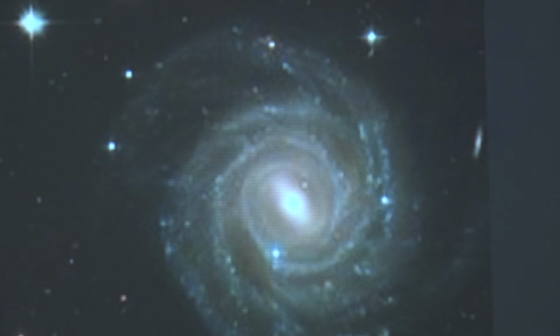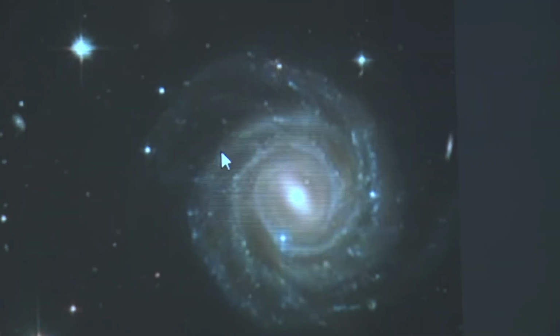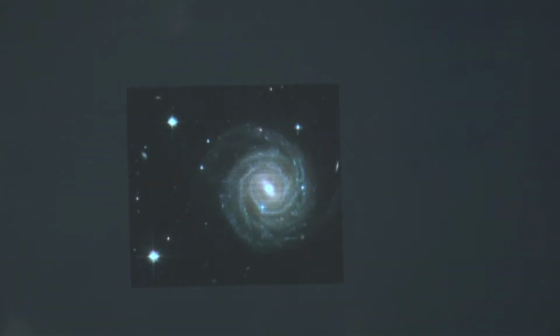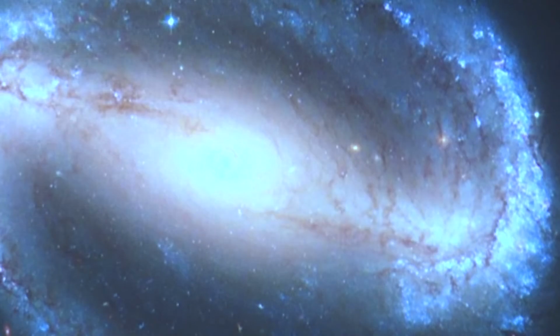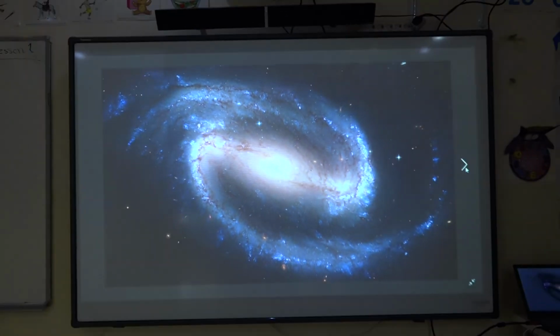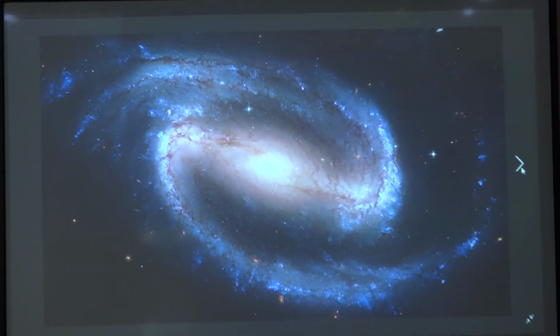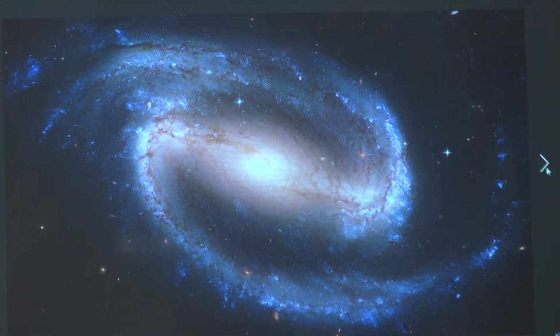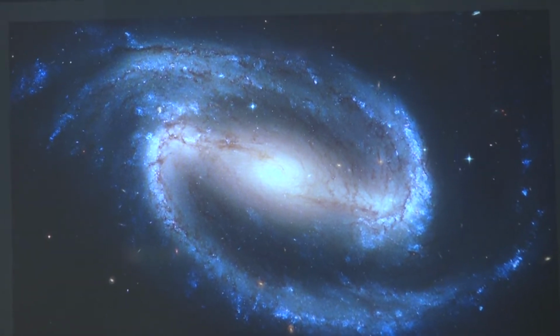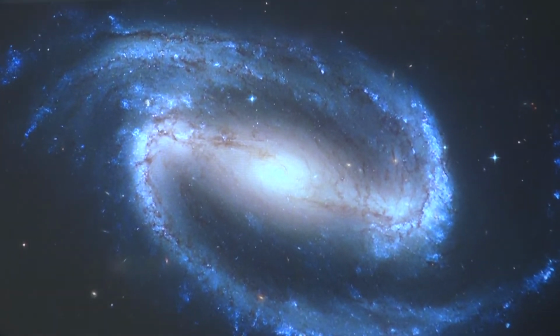Okay, and now we have another shape of galaxy. This one is a barrel-shaped galaxy. It looks like a spiral shape, but there's a little difference between them, and this one is a barrel-shaped galaxy.